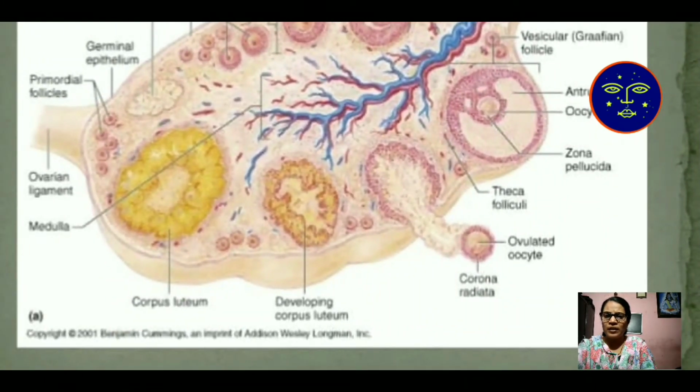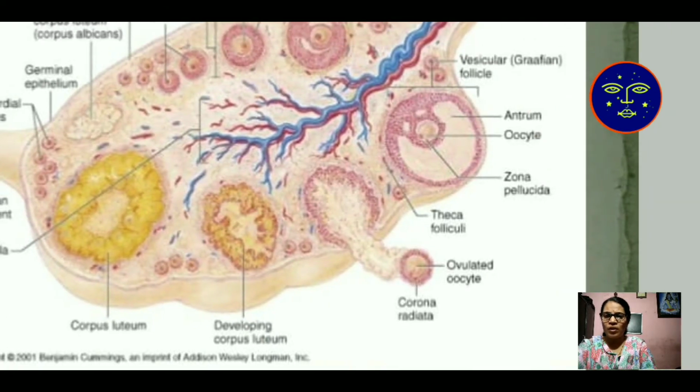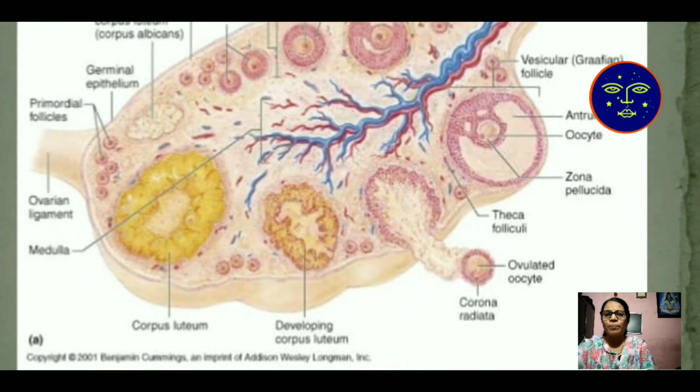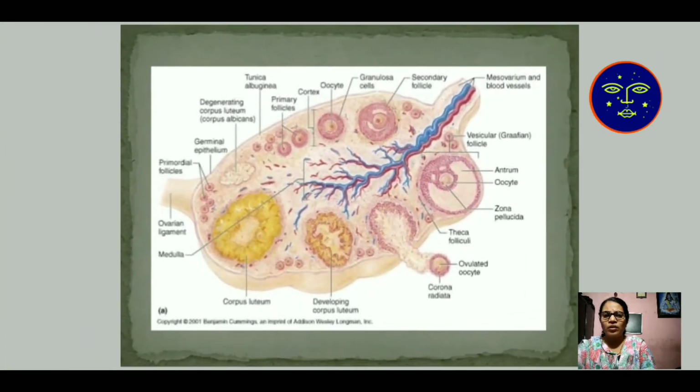When it is developed inside the ovary, the layer next to it is known as the zona pellucida. The zona pellucida and corona radiata are the outer layers of the ovum.